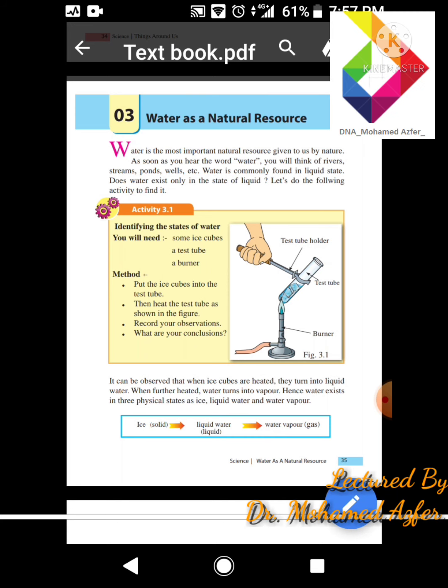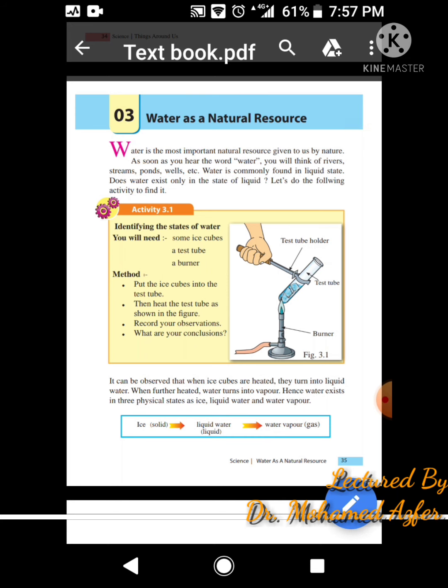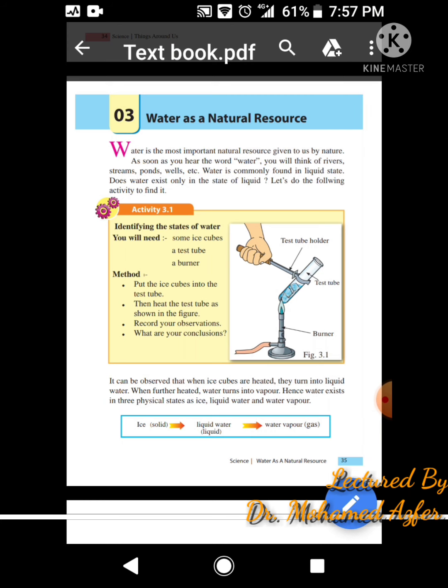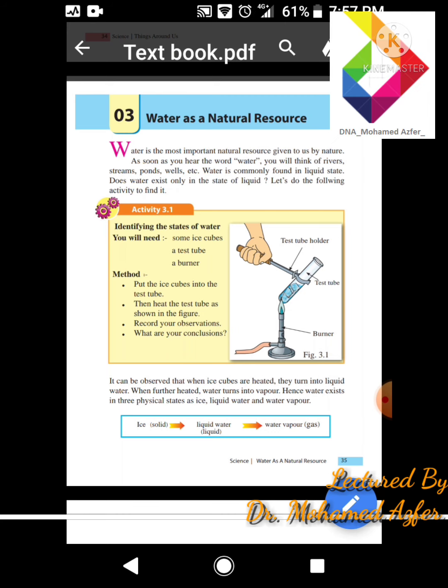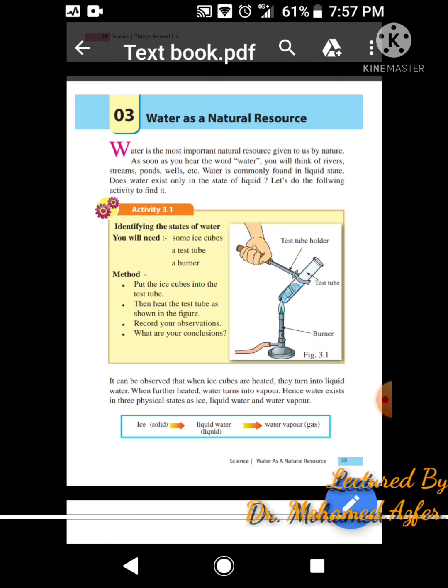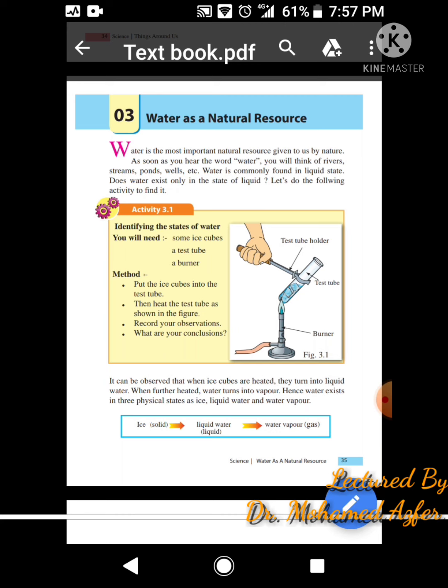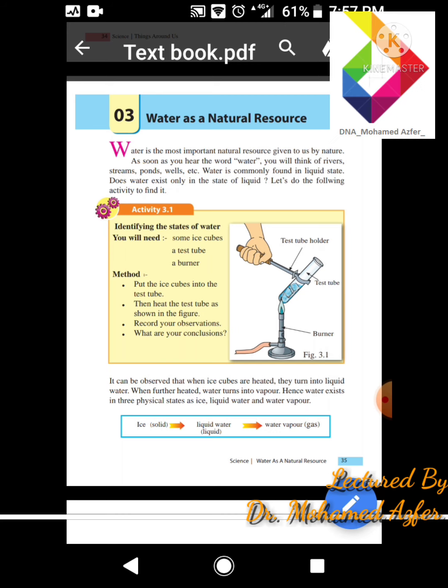Now you can see activity 3.1. What they do is identify the states of water. Here you can see a glass test tube. Inside the tube, they put some ice. Ice cube means it's a solid. So the solid state of water is ice. What are they doing in this experiment? They are heating the ice.